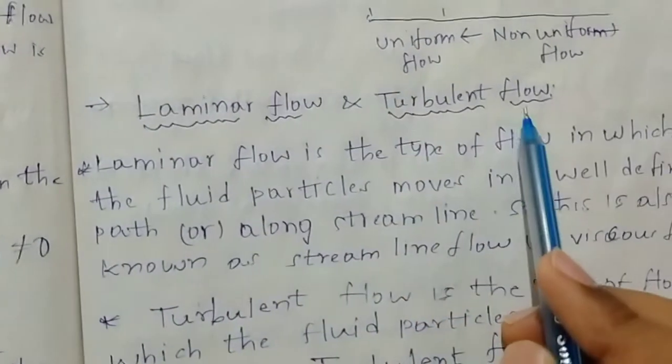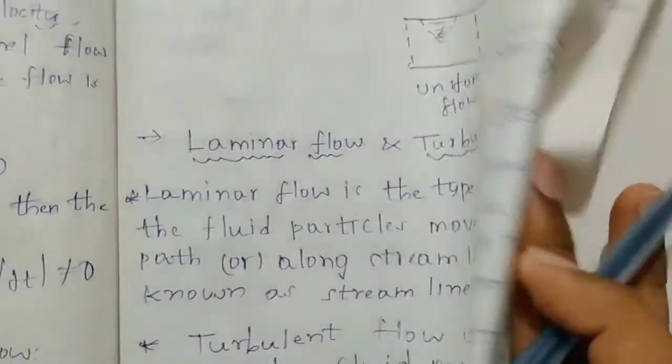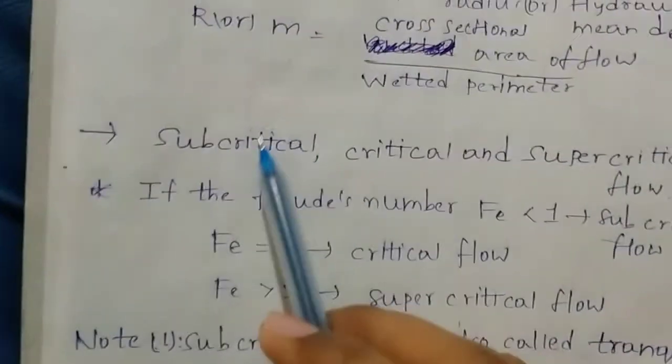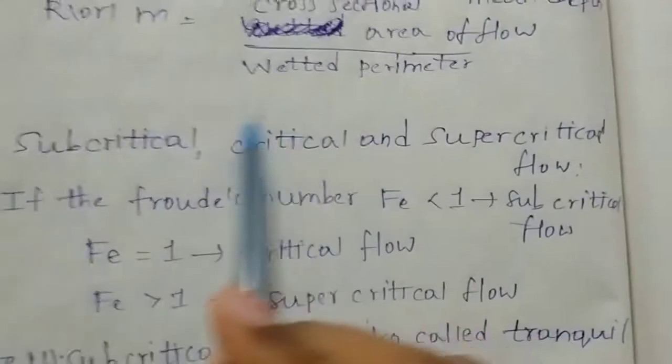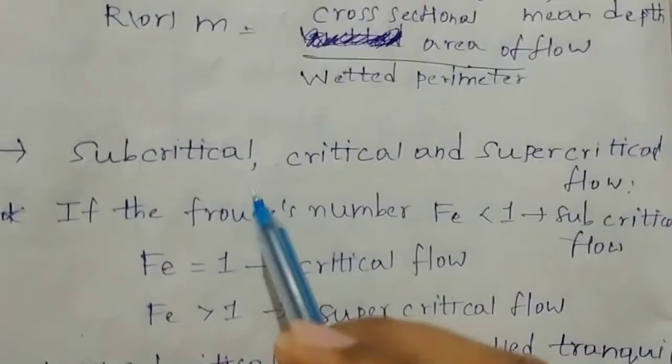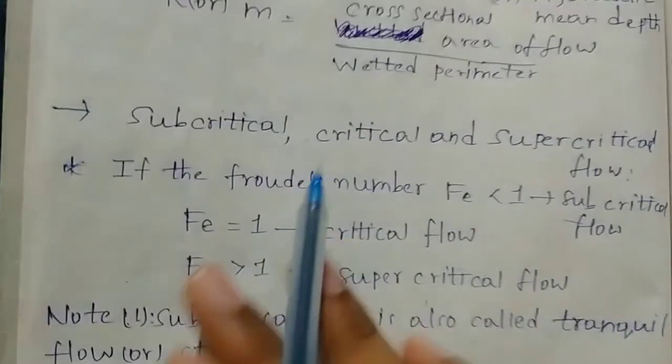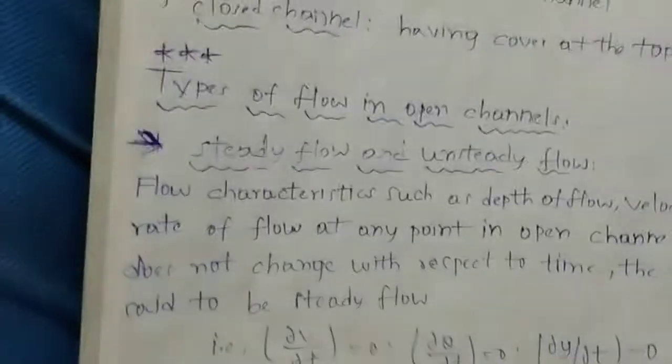The next one is laminar flow and turbulent flow, which is another type. And the next one is subcritical, critical and supercritical flow, which is another type of flow. So let us discuss one by one.